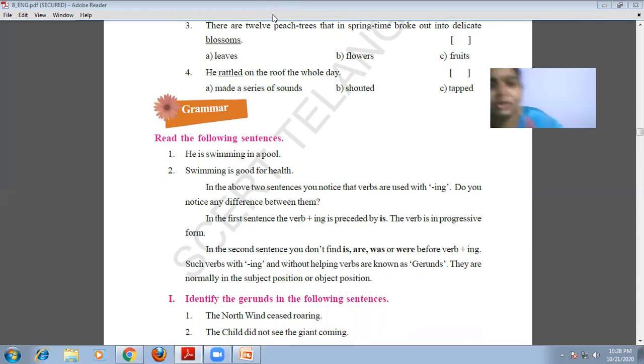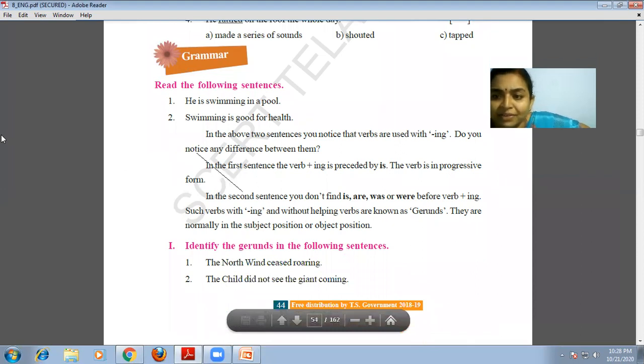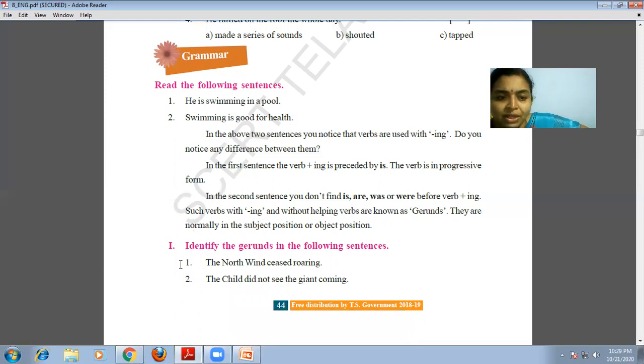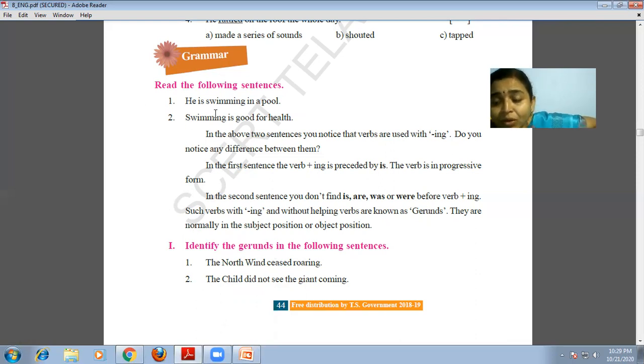If you go through it particularly, children, we will go through some exercises. Identify the gerunds in the following sentences. The north wind is roaring. So what I told you: swimming becomes the subject. Swimming occupied the position of a subject. Here swimming becomes a subject: Swimming is good for health. Exercise is good for health. Laughing is good for health.